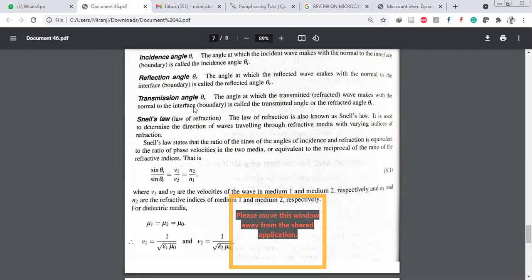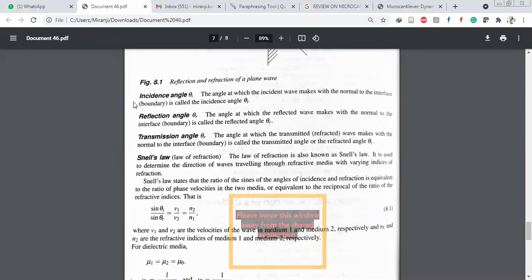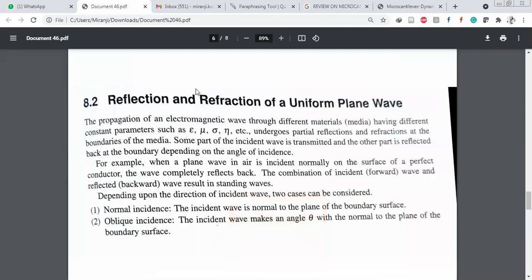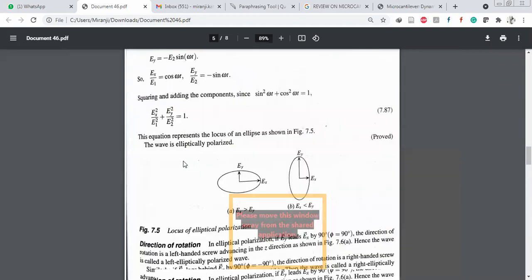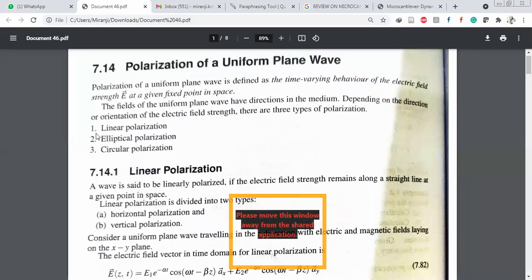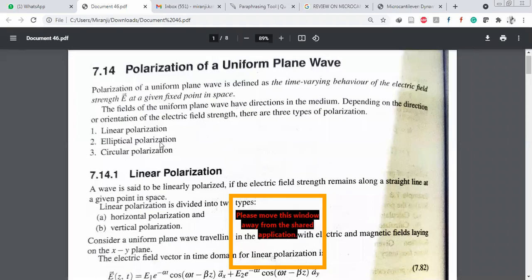That is the concept of reflection and refraction of a uniform plane wave. Regarding polarizations, they are classified into three types: linear, elliptical, and circular. Linear polarization is again divided into horizontal and vertical. So this is today's concept.